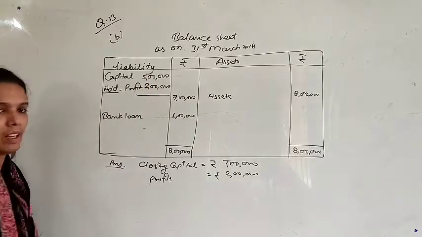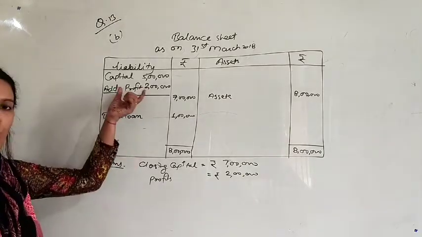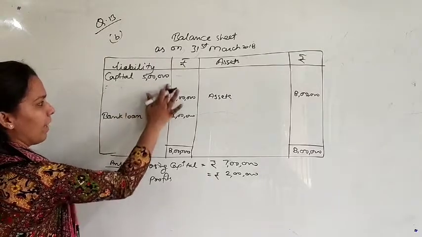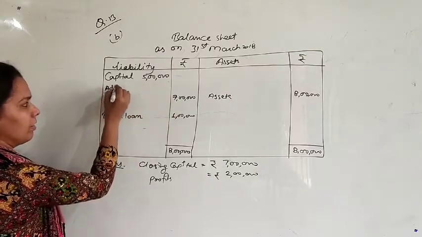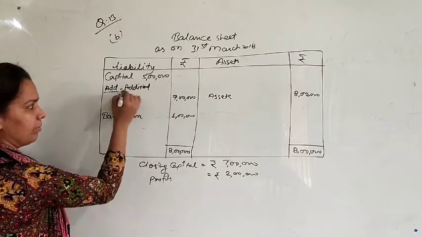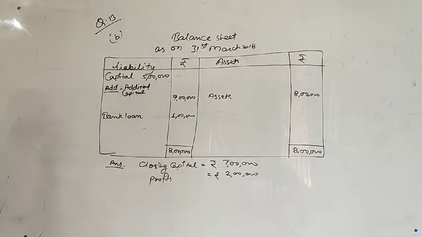As you know, any additional capital or any withdrawal is adjusted in the opening capital. So here we will write add additional capital. What is the amount of additional capital? 40,000.